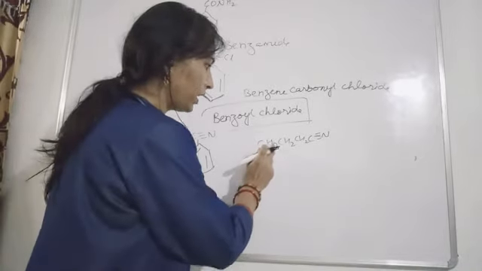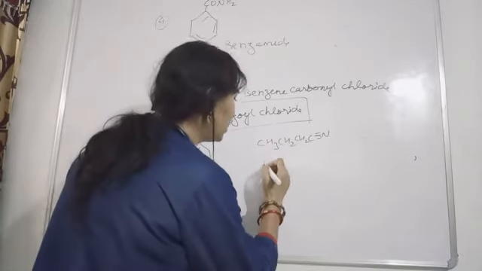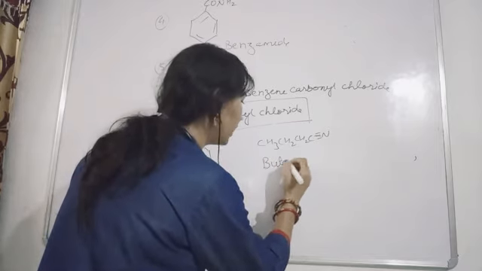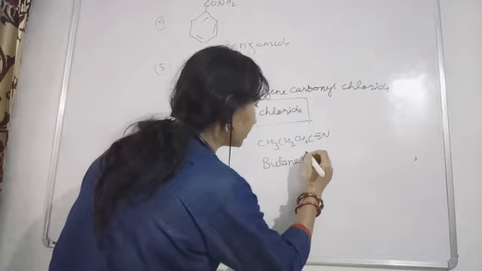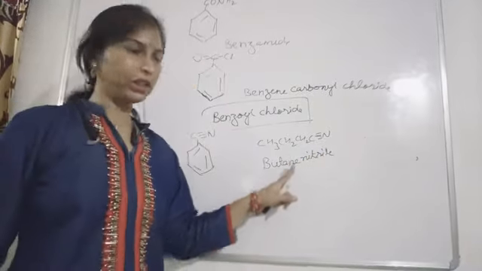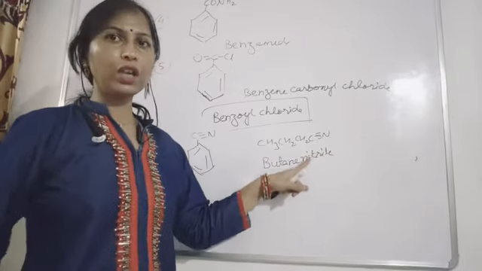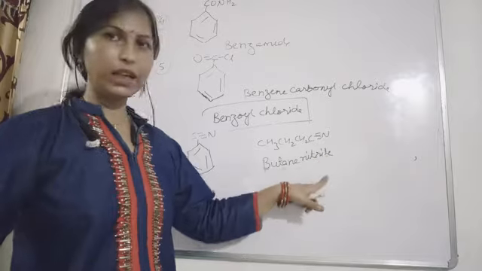We were using the nitrile suffix for the cyanide group, C triple bond N. How many carbons are we having? 1, 2, 3 and 4. So we will give this the name butane nitrile. This was the suffix we were giving to the compound containing this cyanide group, C triple bond N.